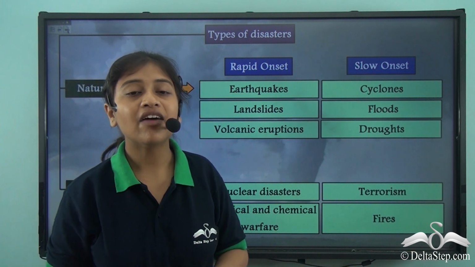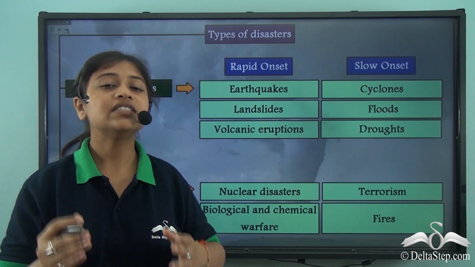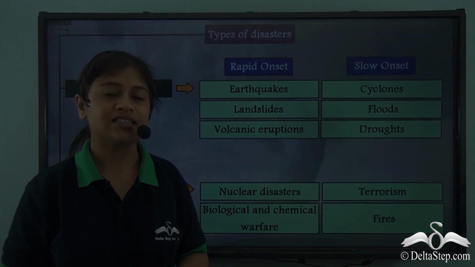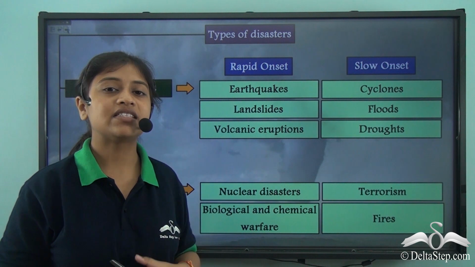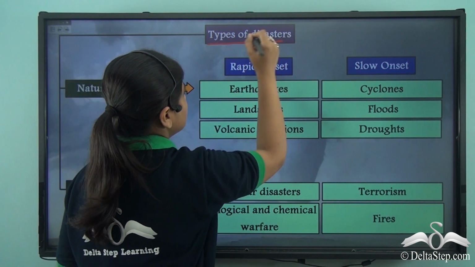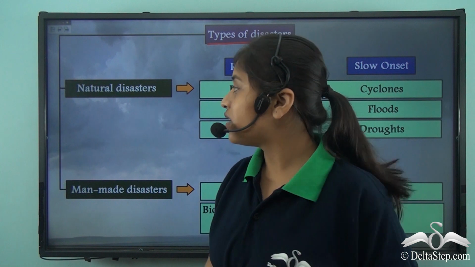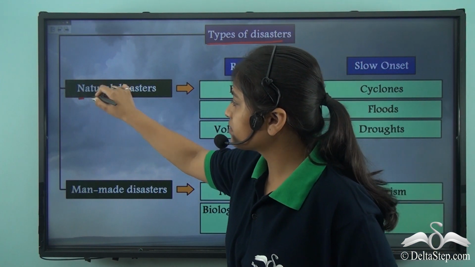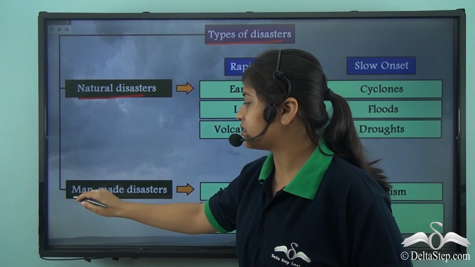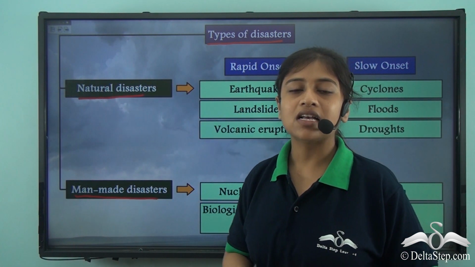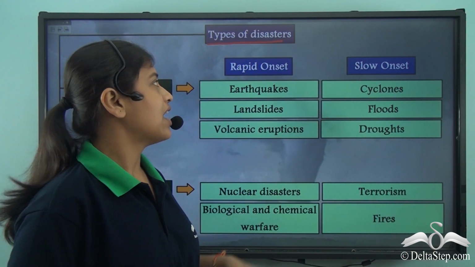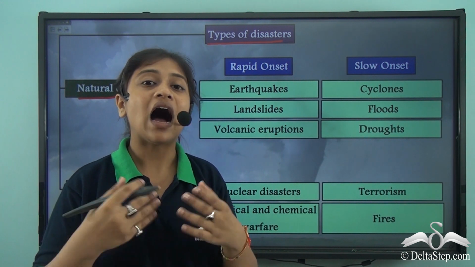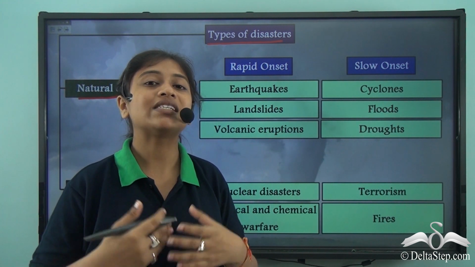Therefore, now that we have a good insight into the different types of disasters that we have learned in our previous lessons and in this lesson, let us look at a summary chart where we see all the different types of disasters together. We have learned that disasters could be broadly classified as natural disasters and man-made disasters. Natural disasters again could be categorized as rapid onset disasters or slow onset disasters, depending on how the disaster has begun or got initiated.